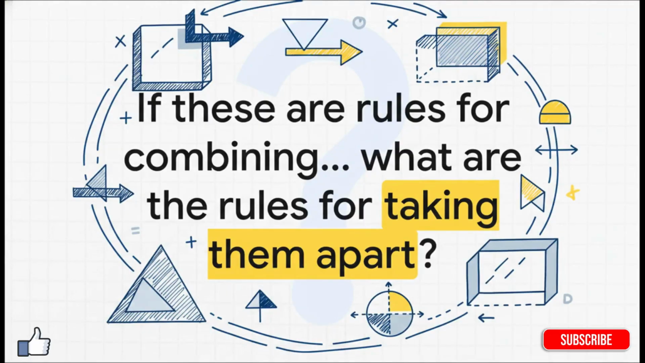So we've learned the strict laws for combining these mathematical universes. But that leaves us with one final, pretty fascinating question to think about. If these are the rules for putting subspaces together, then what are the rules for taking them apart? Well, that's a story for another time.